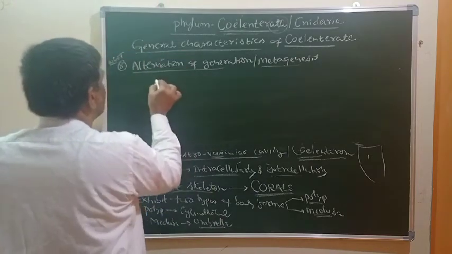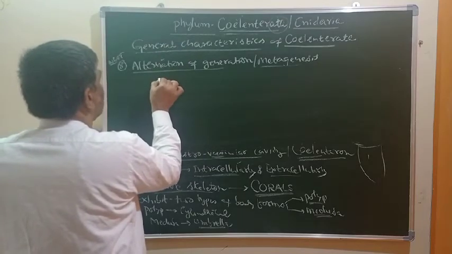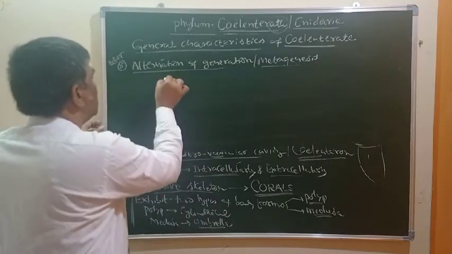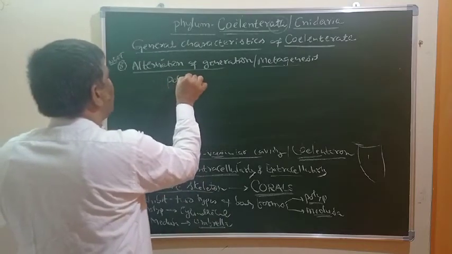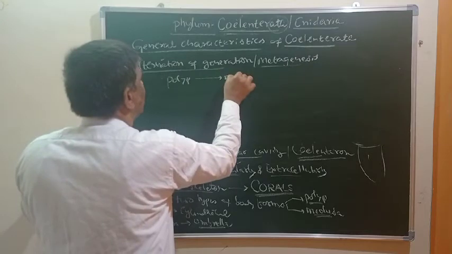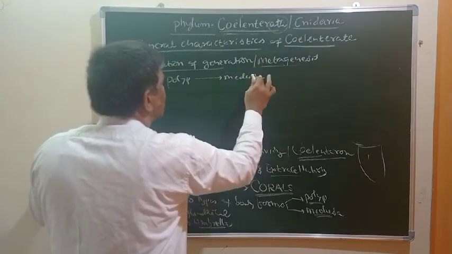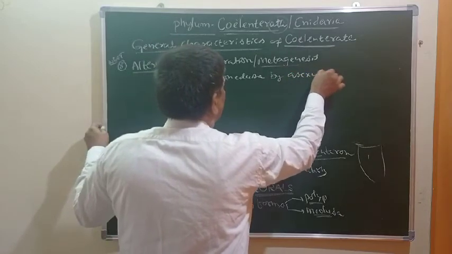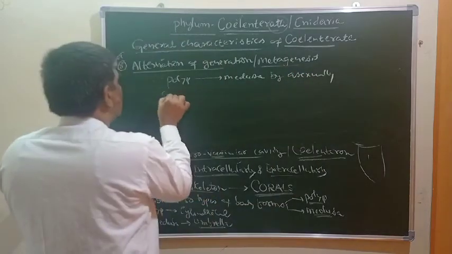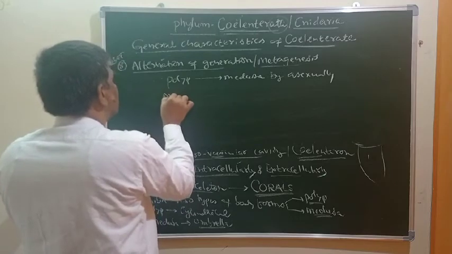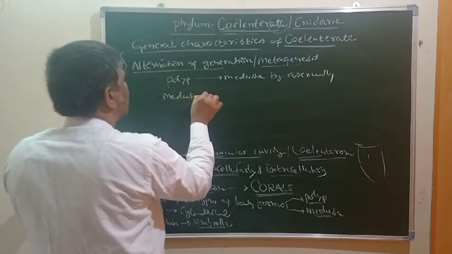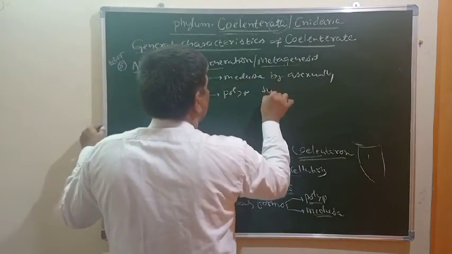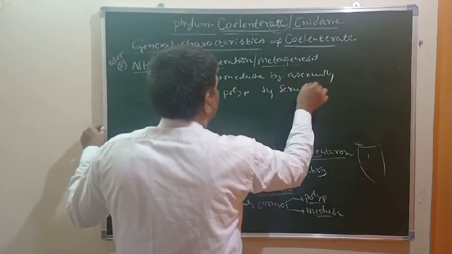Alternation of generation means both polyp and medusa forms are present in the same animal body, so the polyp form can change into the medusa form asexually, and the medusa can change into the polyp form sexually.